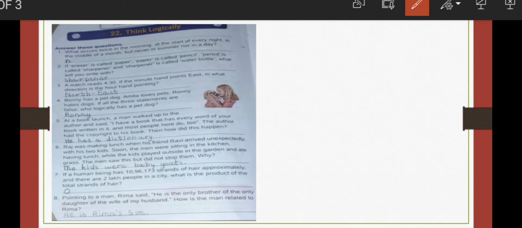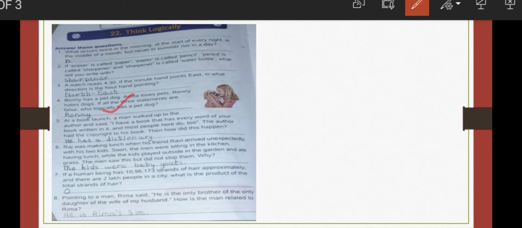Because Bonnie will change. It will become he doesn't have a pet dog. Amita loves pets. It will be Amita hates pets. Then Ronnie hates dogs. It will change into Ronnie loves dogs. So if it is loves dogs, that means he's keeping a dog with him. So who has a pet? Ronnie has a pet. So the answer will be Ronnie has a pet.